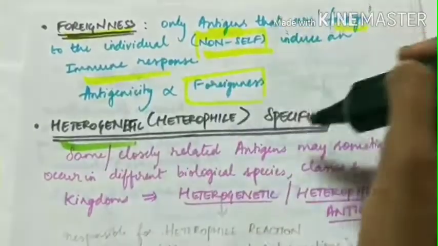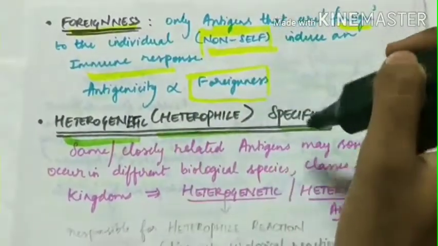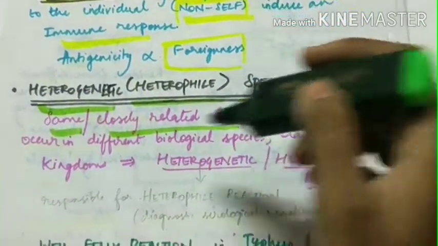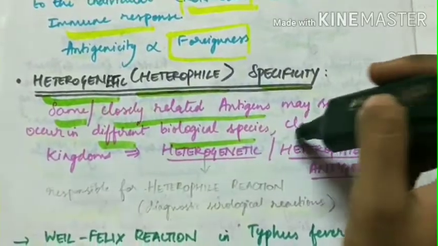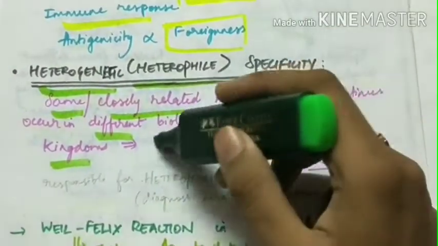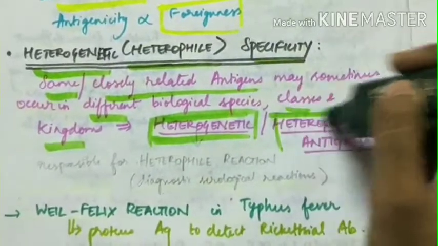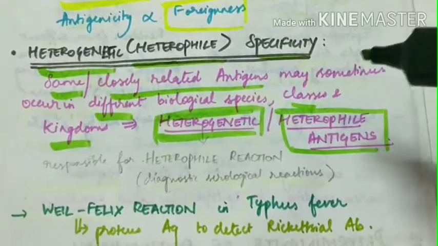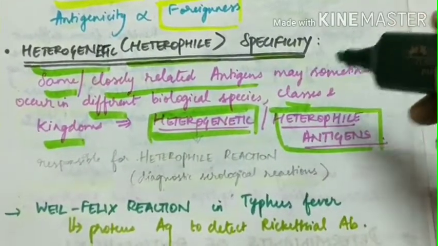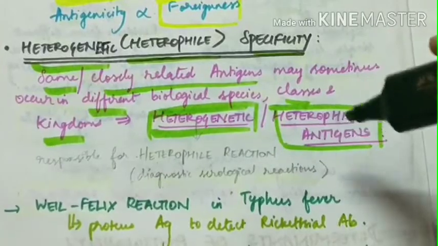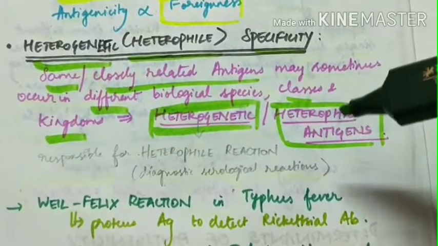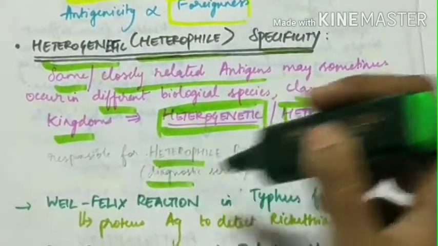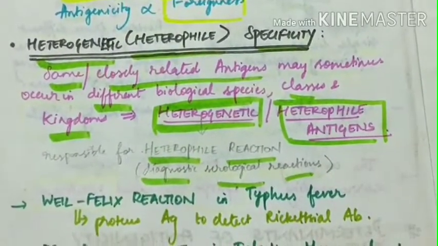Coming to heterogenetic specificity, also called heterophile specificity. The same or closely related antigens may sometimes occur in different biological species, classes and kingdoms, and these are called heterogenetic or heterophile antigens. These heterophile antigens are responsible for heterophile reactions, which are diagnostic serological reactions.